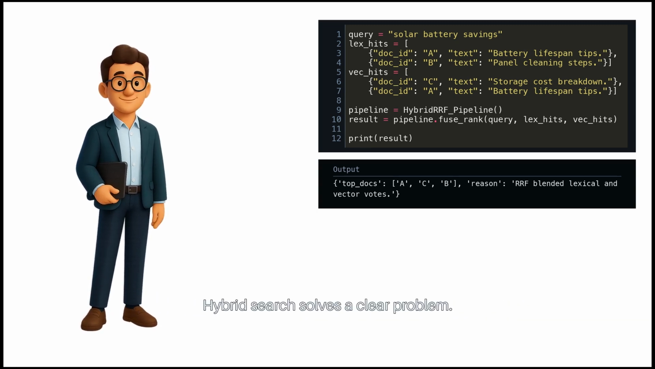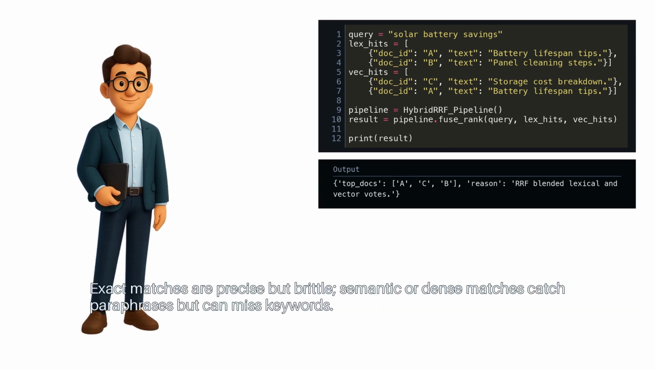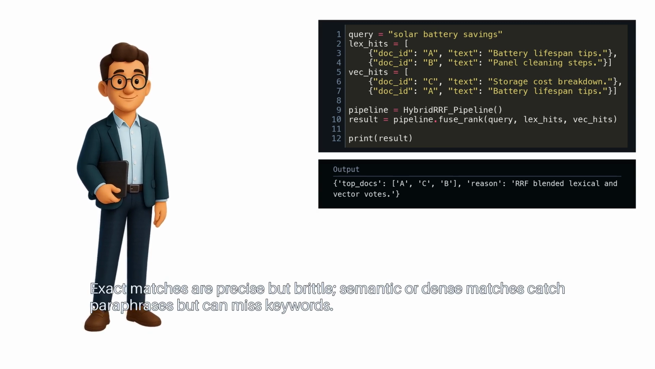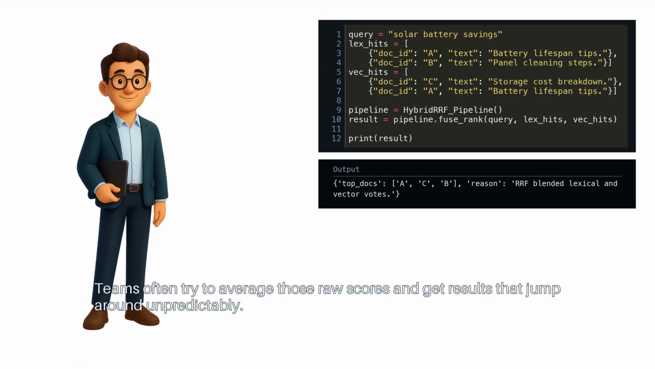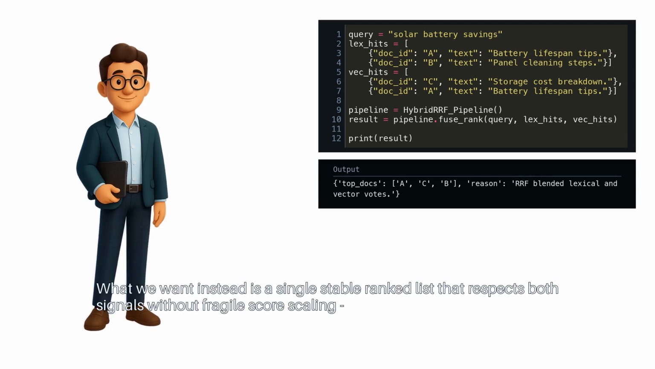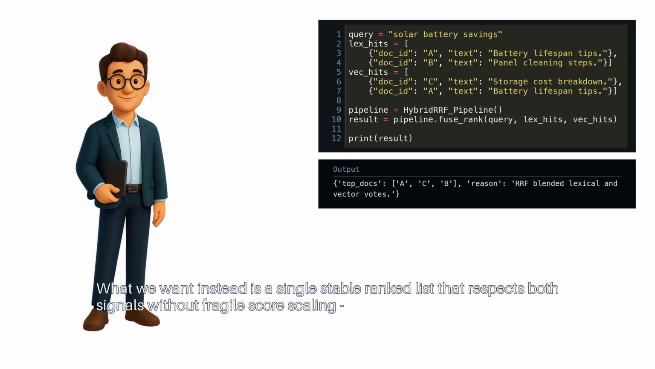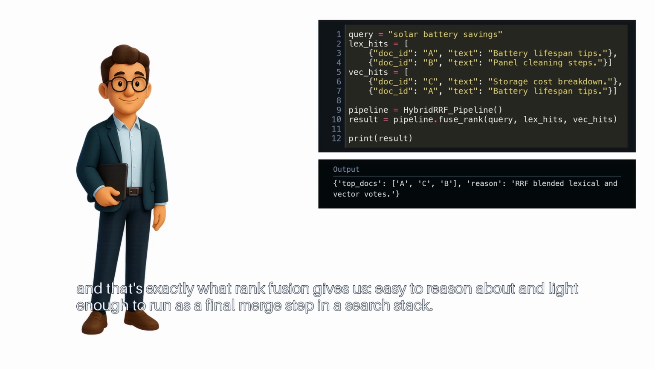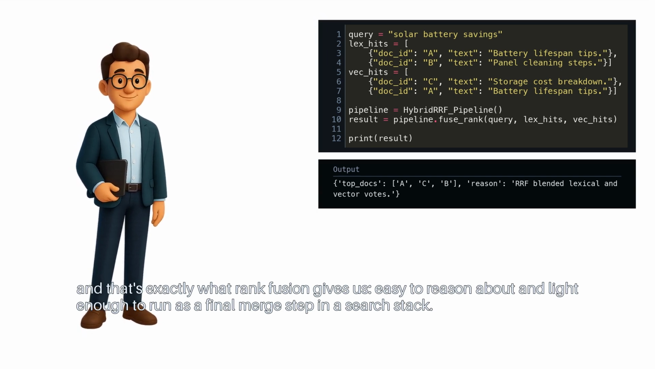Hybrid search solves a clear problem. Exact matches are precise but brittle. Semantic or dense matches catch paraphrases but can miss keywords. Teams often try to average those raw scores and get results that jump around unpredictably. What we want instead is a single stable ranked list that respects both signals without fragile score scaling. And that's exactly what Rank Fusion gives us. Easy to reason about and light enough to run as a final merge step in a search stack.